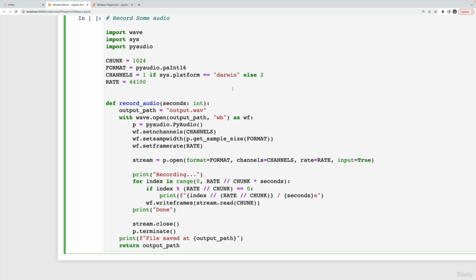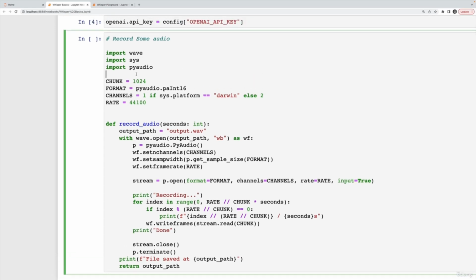The problem with this function is it requires PyAudio. Now, PyAudio is notoriously annoying to install if you don't have it installed. There's a lot of dependencies and things that could go wrong. So if you want to try and follow along, you can download this notebook, copy this function, try running it. You're going to have to import or install PyAudio, pip install PyAudio. But things go wrong all the time. If you don't have the command line developer tools on a Mac, you'll have to install that, which can take sometimes over an hour.